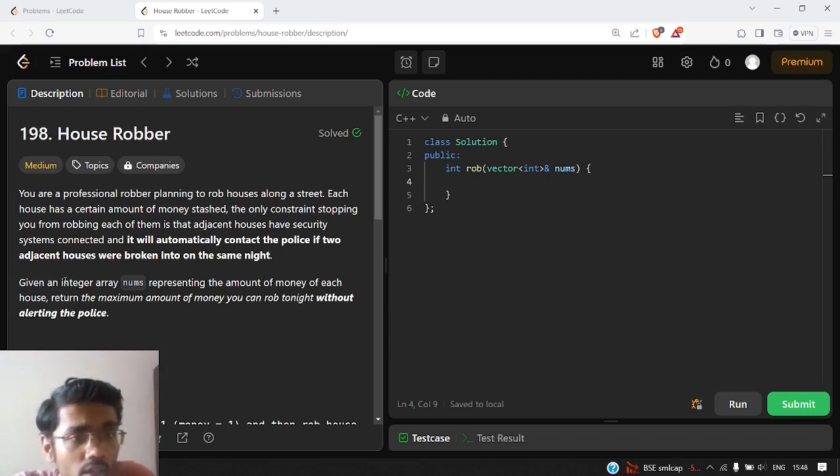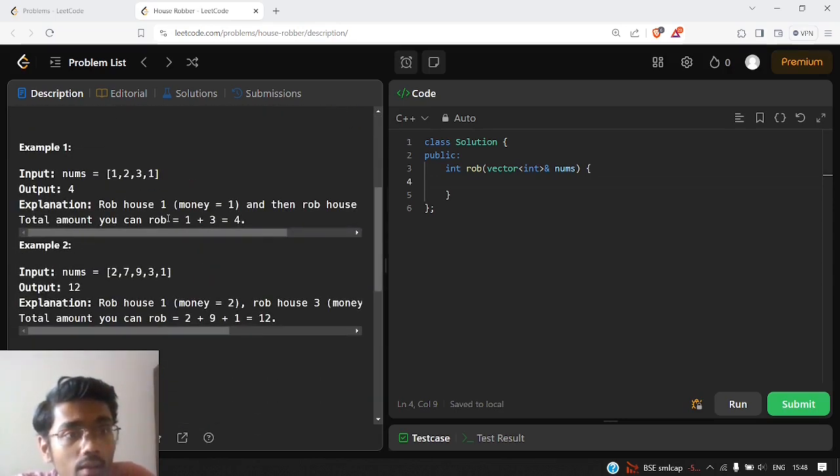We are given an integer array nums representing the amount of money each house is carrying, and we need to return the maximum amount of money that we can rob without alerting the police. So this was the problem statement. Let us see this first example and try to understand what the question is saying.